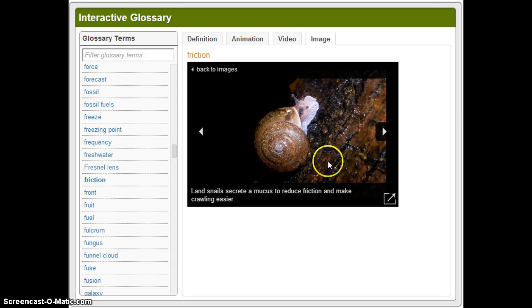So you can see this is a tree trunk, and we've got some bark here. That's a pretty rough surface, but because the snail secretes a mucus, that helps it to move and glide along. Even though they're moving slowly, it helps them to move more smoothly. That mucus reduces the friction between their body and the tree.